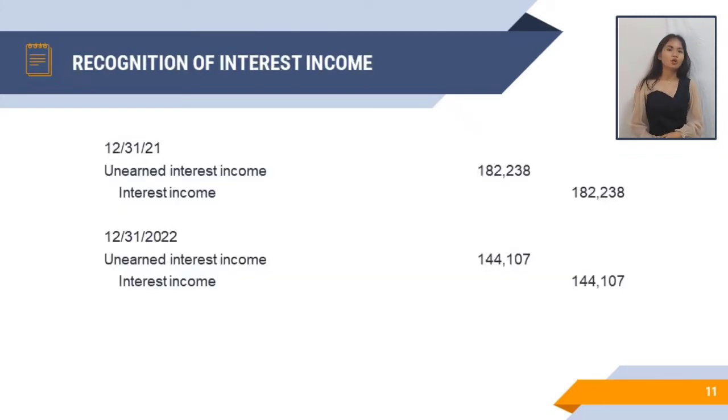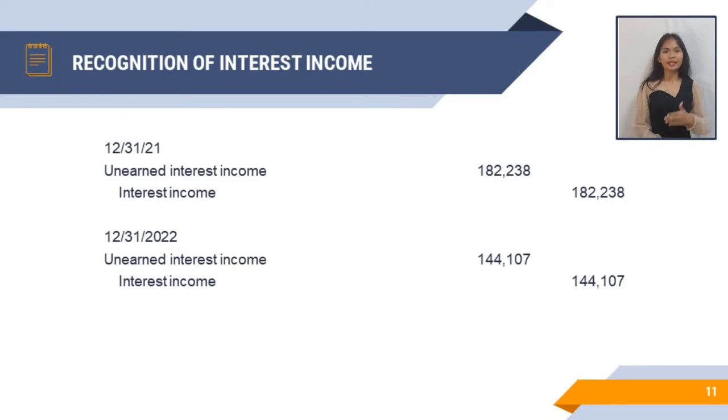Now, let's proceed to the recognition of the interest income. According to the book, the effective interest method is used in recognizing the interest income. And IFRS 16, page 75, states that the lessor shall recognize finance income over the lease term on the lease receivable under finance lease equal to the net investment in the lease. Anong ibig sabihin nito? Sinasabi lang dito na kung magkano yung net investment na na-compute natin under direct finance lease, it is the initial measurement of the lease receivable.